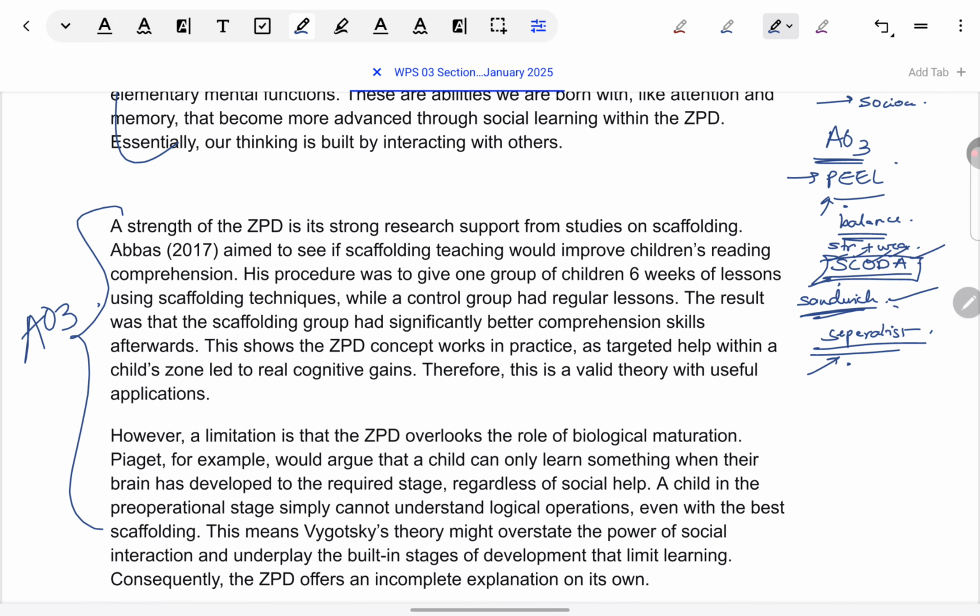Finally, after AO1 and AO3, there is a requirement of a balanced conclusion in Edexcel. There is no going away from it. So, yes, you will have to give a balanced conclusion. You will have to take your whole answer into account, mainly the AO3 points, and finally conclude with, okay, this has been good about this theory, but then there have been these problems also.